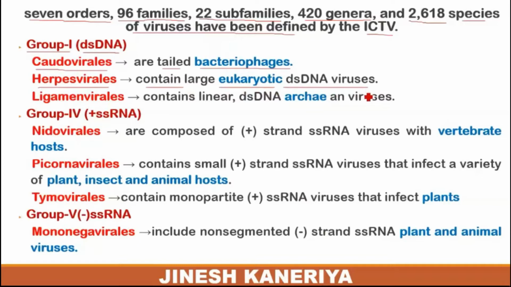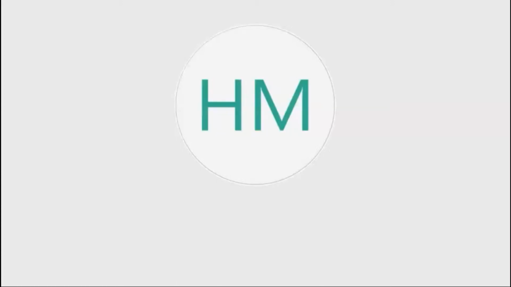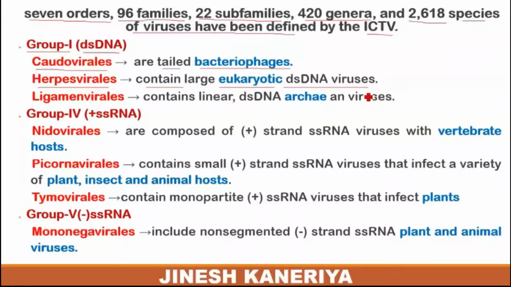Third one is ligamenvirales. This contains a linear form of double-stranded DNA, and it is responsible for infectious conditions in Archaebacteria. So these Archaebacterial infectious conditions are developed through this type of viral component.